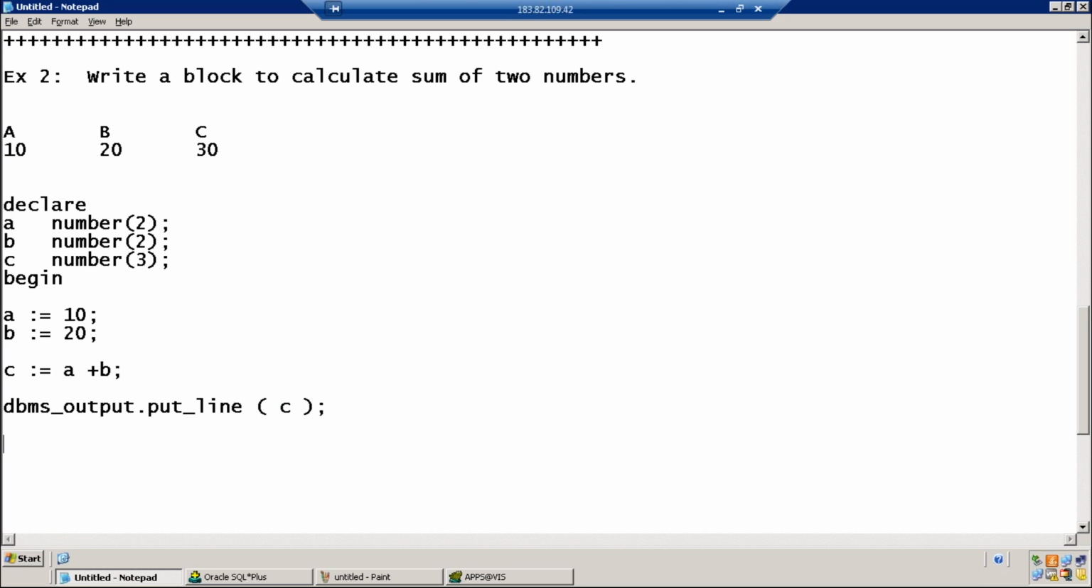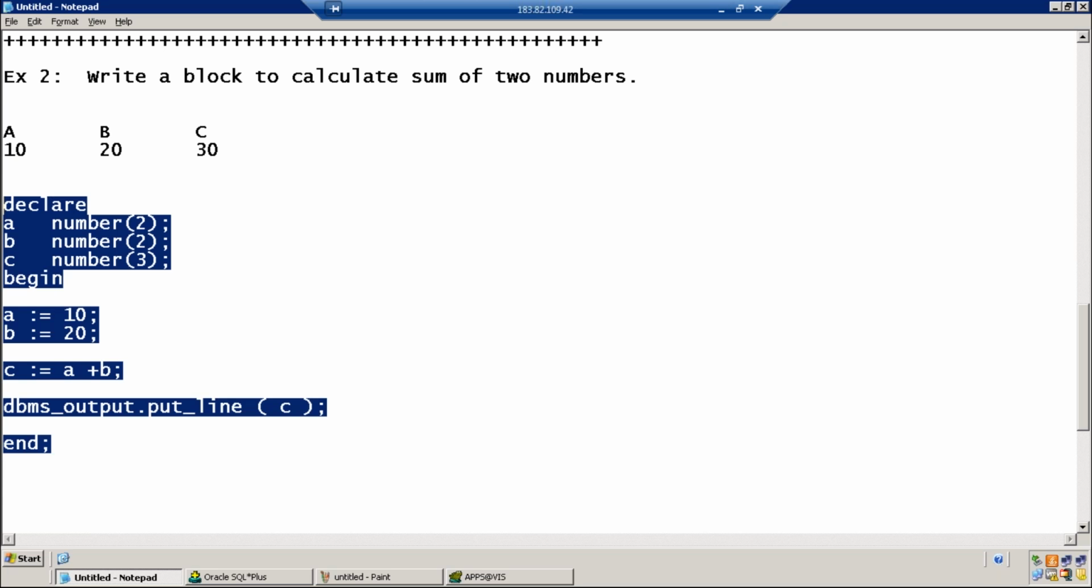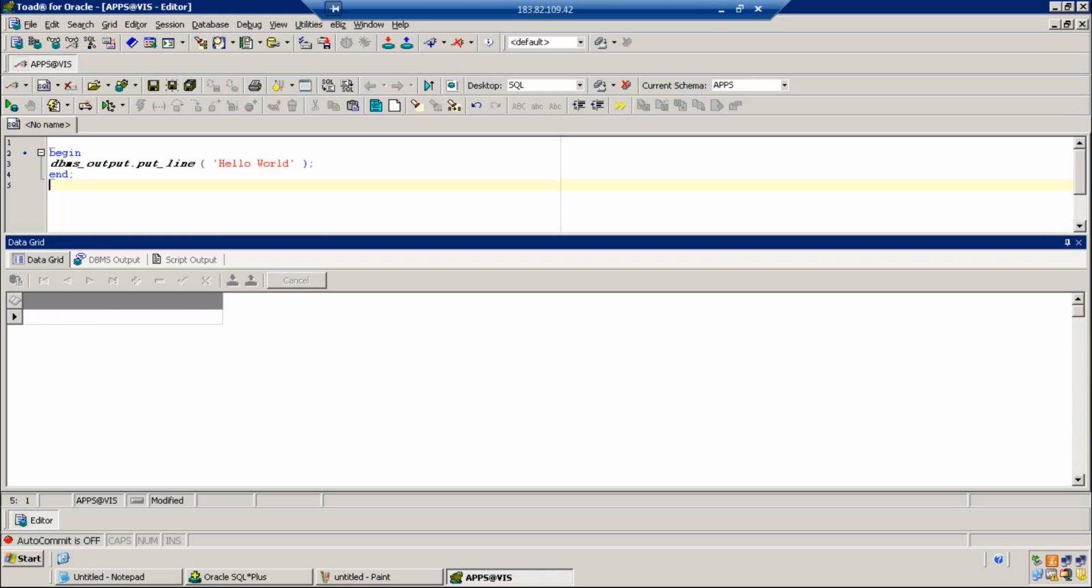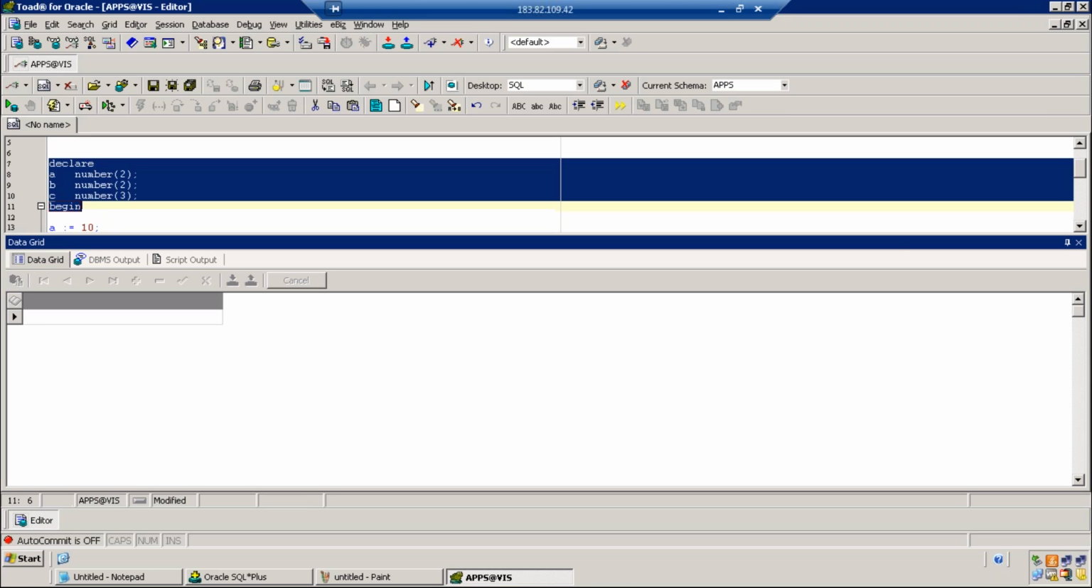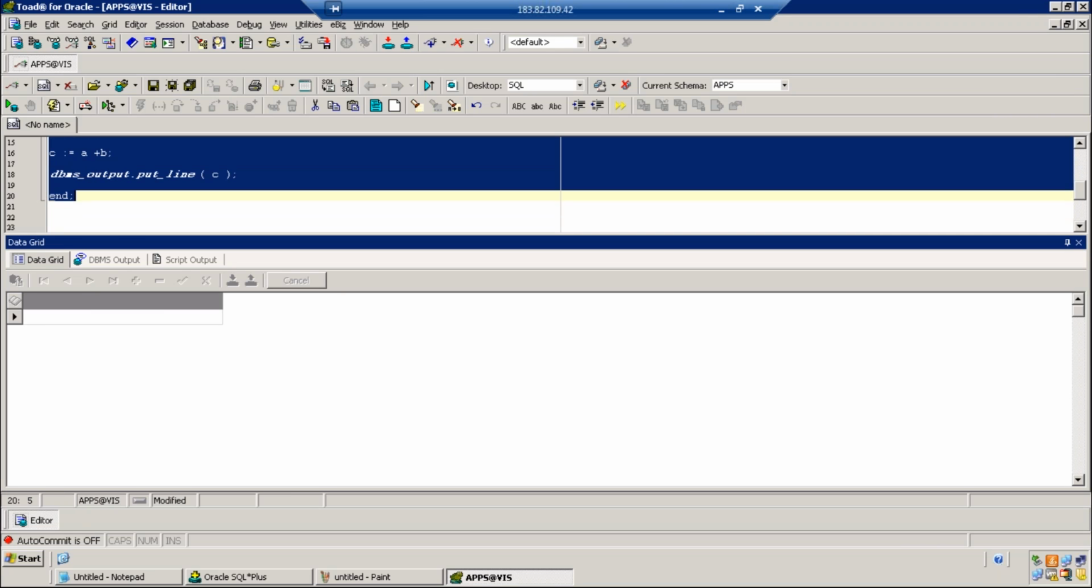Clear? Yeah. I'm done with my task. I want to end the program. Slash is required in SQL Starters environment. Yeah. I want to run it in Toad environment. I don't use slash. Copy. Second program. Highlight the program from the begin declare to end. Run as script.